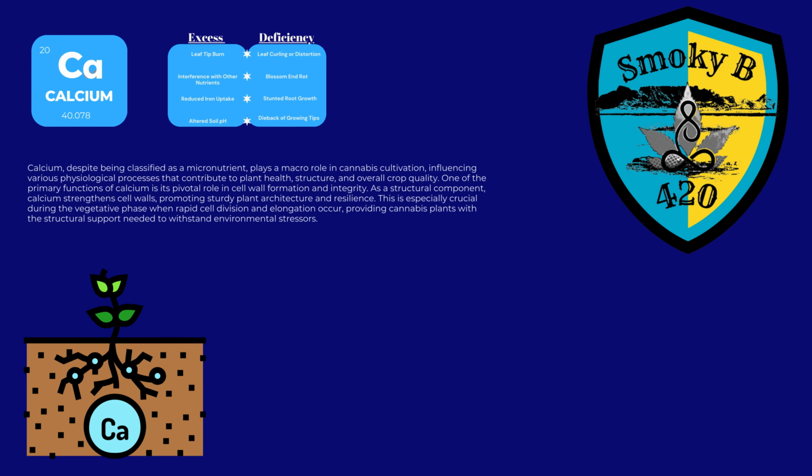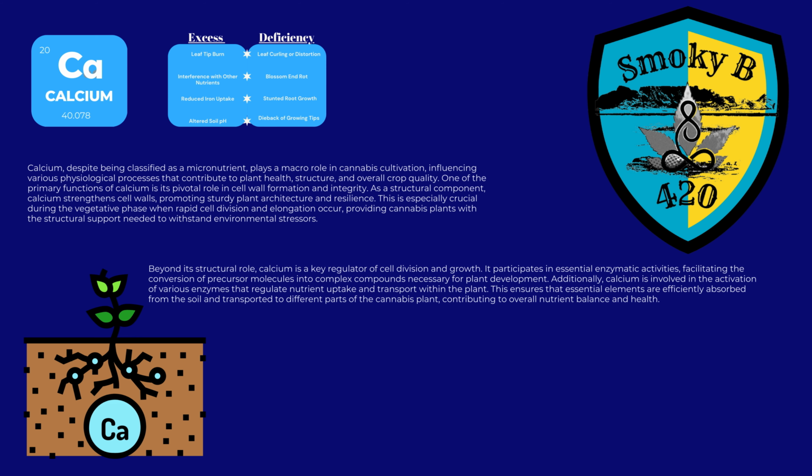Calcium, despite being classified as a micronutrient, plays a macro role in cannabis cultivation, influencing various physiological processes that contribute to plant health, structure, and overall crop quality. One of the primary functions of calcium is its pivotal role in cell wall formation and integrity. As a structural component, calcium strengthens cell walls, promoting sturdy plant architecture and resilience. This is especially crucial during the vegetative phase when rapid cell division and elongation occur, providing cannabis plants with the structural support needed to withstand environmental stresses.